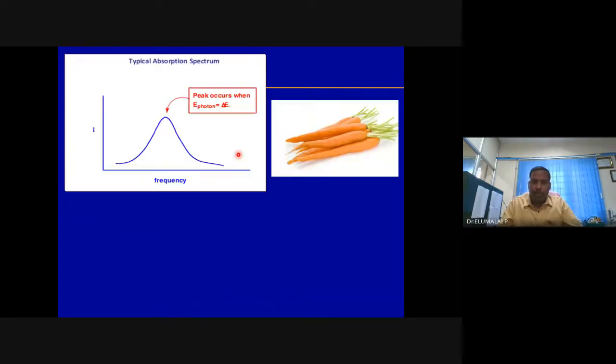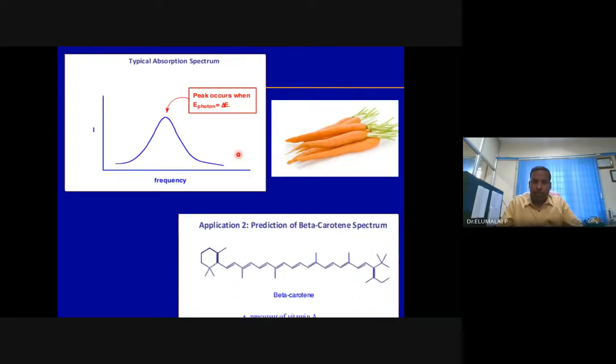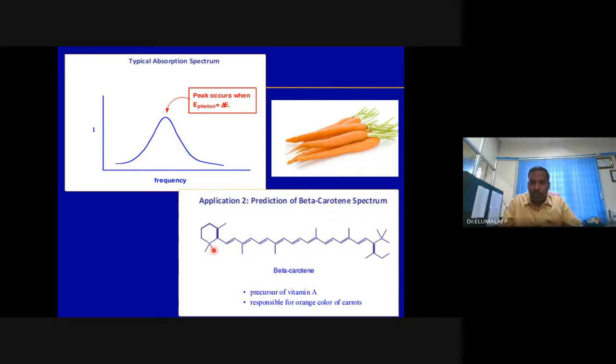So like this in beta carotene, if you see the molecular structure, this is the structure of beta carotene. There is a double bond here, there is a double bond here, there is a double bond here. How many double bonds are possible? 11 double bonds are there.